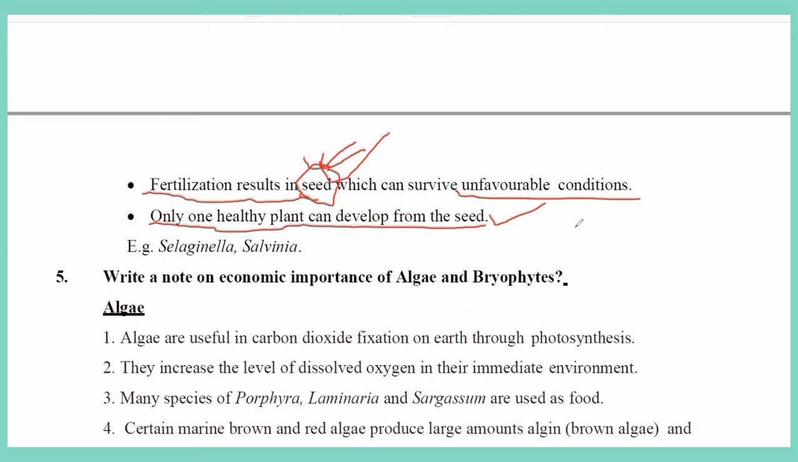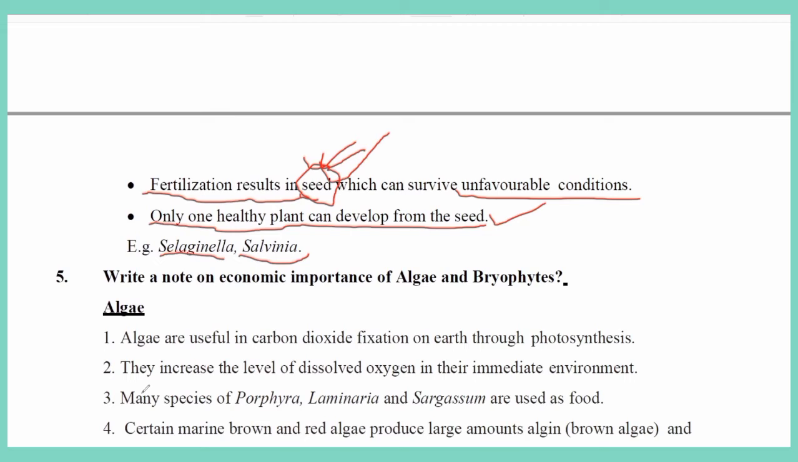Because a seed is forming, the seed mainly helps develop a healthy plant. So examples of heterosporous pteridophytes are Selaginella and Salvinia. Selaginella and Salvinia are heterosporic plants because they produce two kinds of spores, that is microspore and macrospore.